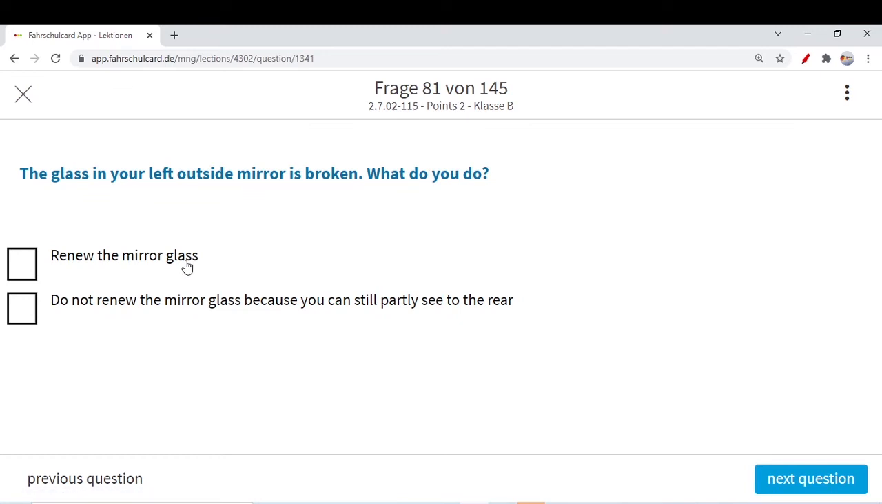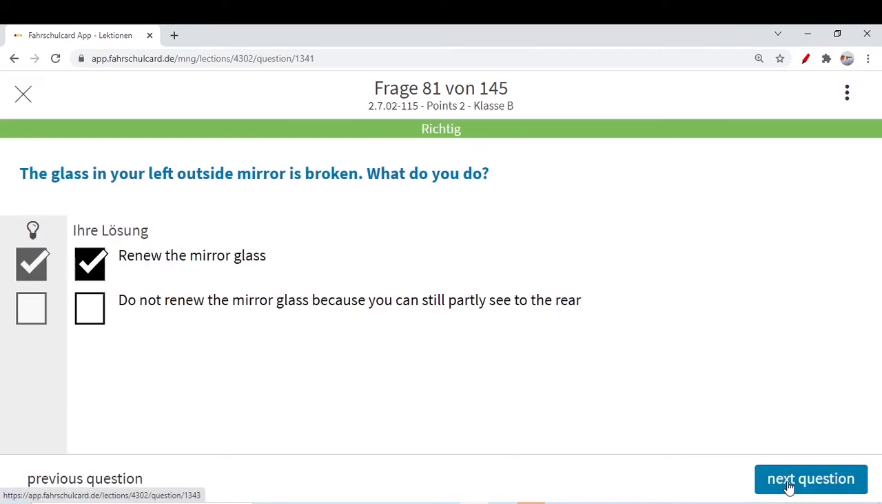The next question is, the glass in your left outside mirror is broken. What do you do? Simply repair it. Renew the mirror glass. It's broken, then it can create a dangerous situation. You cannot see the traffic behind you on the left hand side. Do not renew the mirror glass, because you can still partly see to the rear? No. It's a matter of life and death, God forbid. That's why it's very critical. You cannot see the traffic on the left hand side. You have to renew it anyhow. Do not save your money.